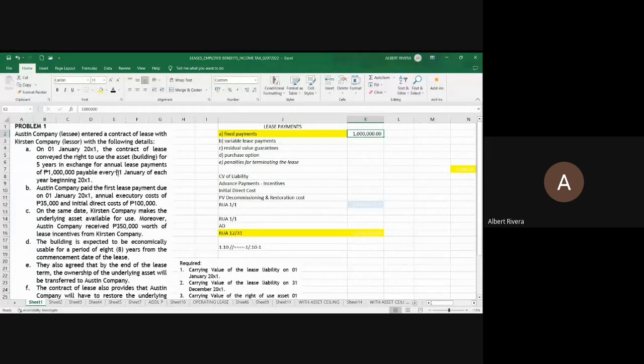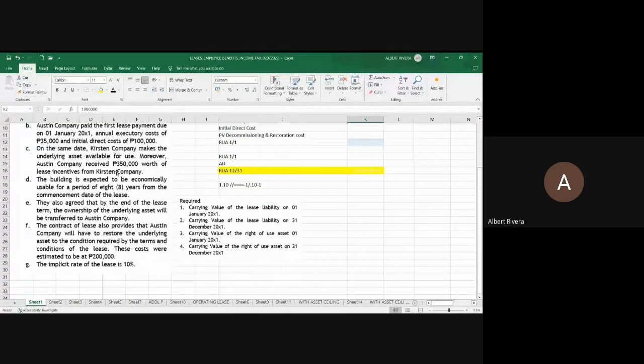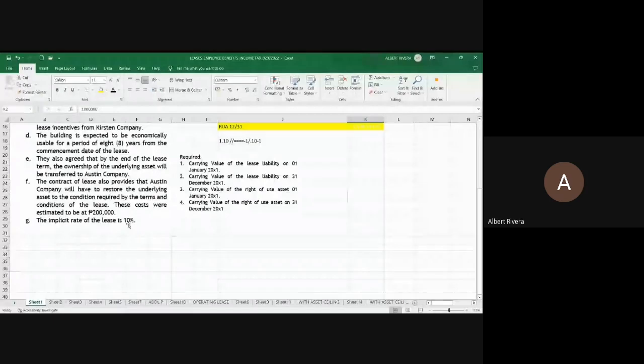Can you please compute now the present value factor of an annuity due? But what is, sir, the discount rate or the effective rate to be used? You will use the implicit percentage of 10%. What if there is a given incremental borrowing percentage? Let's say the incremental borrowing percentage is 8%. What is to be used, 10% or 8%? Chat box, please.